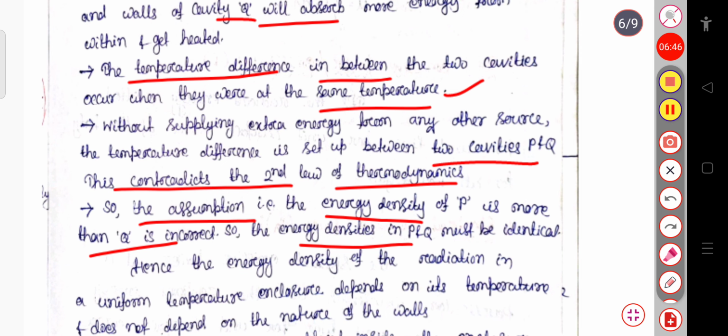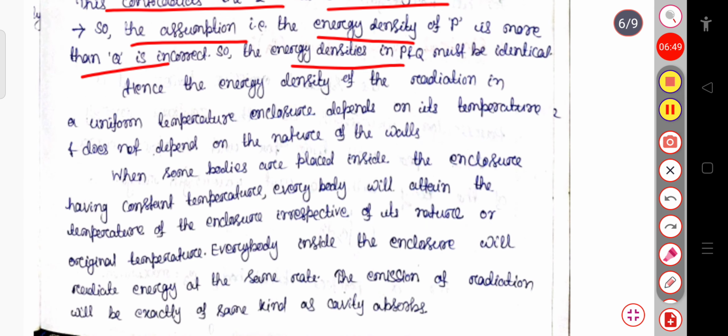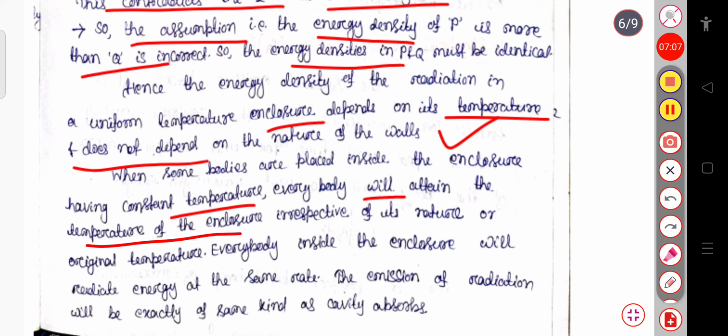Here the energy density of the radiation in a uniform temperature enclosure depends on its temperature and does not depend on the nature of the walls. When some bodies are placed inside this enclosure having constant temperature, everybody will attain the temperature of the enclosure irrespective of its nature and original temperature. So everybody inside the enclosure will radiate energy at the same rate. This emission of radiation will be exactly of the same kind as the cavity absorbs.